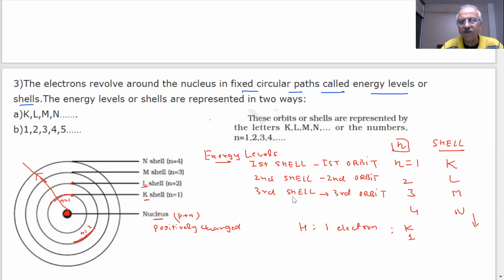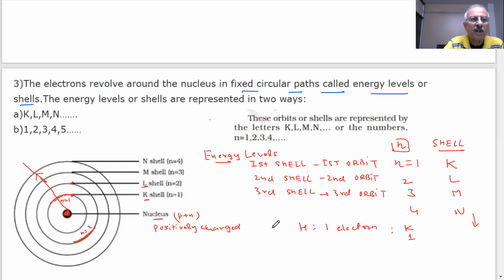Up to now, any difficulty, students? What is the idea of Bohr? That there is a nucleus, positively charged, and there are orbits, fixed paths. Did I put anything in between? No. There is a fixed path, he is saying. Specific orbits. Not all the orbits are allowed. Electron cannot be here or here. It has to be on this orbit to satisfy the energy balances, we will explain later on. Designations are given as symbols, representations of the shells: K, L, M, N, and so on, much like this.